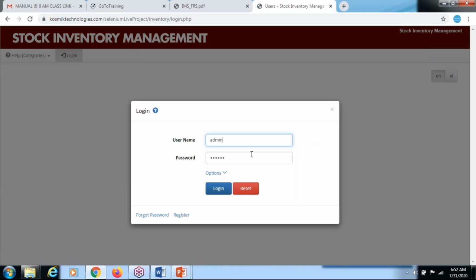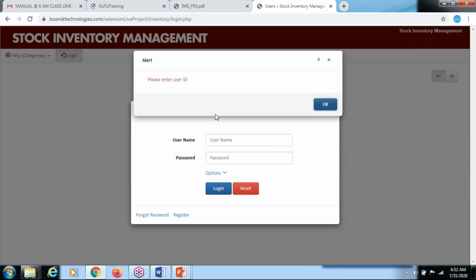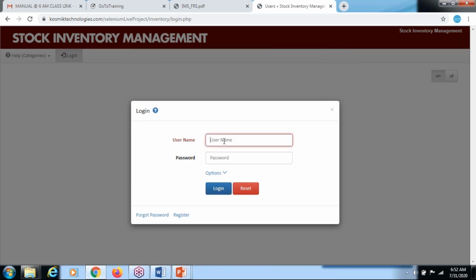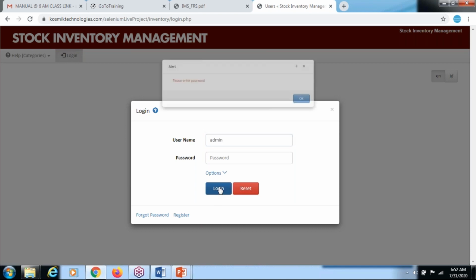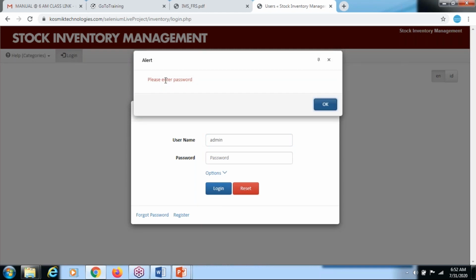Now suppose you are not giving anything, no username and password, and you try to click the login button. It is asking for validation: please enter the user ID. You need to test this one. Understood, right? Now you give admin as the username and click the login button. It should not ask please enter the username; if it does, it's a bug. Instead it asks please enter the password.